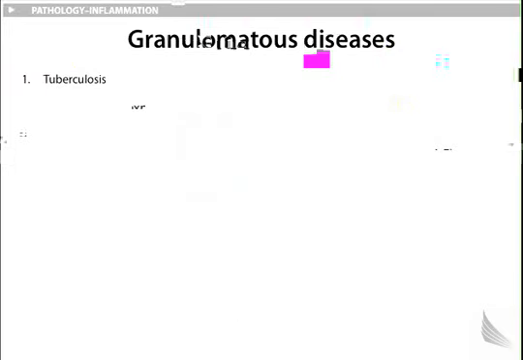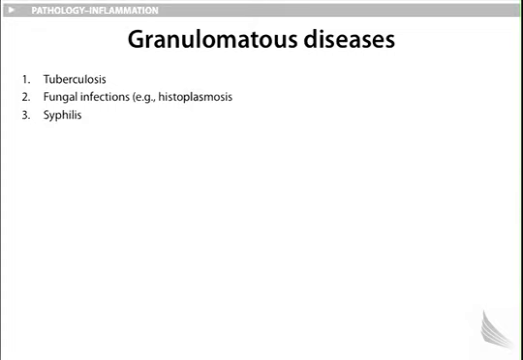Granulomatous disease. Examples of conditions in which granulomatous disease would be present. Number 1, TB. Number 2, fungal infections such as histoplasmosis, syphilis, leprosy, cat scratch fever, sarcoidosis, Crohn's disease,